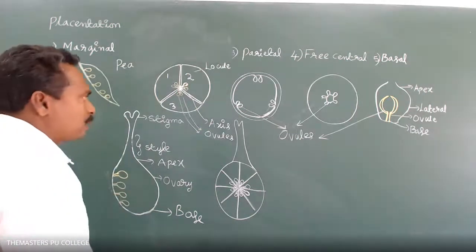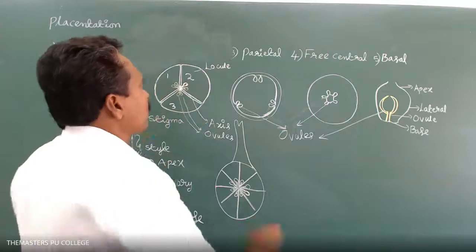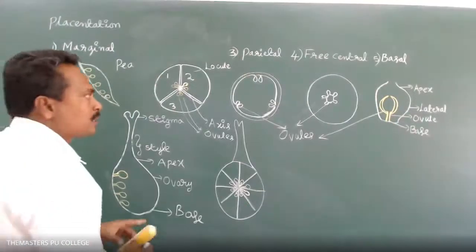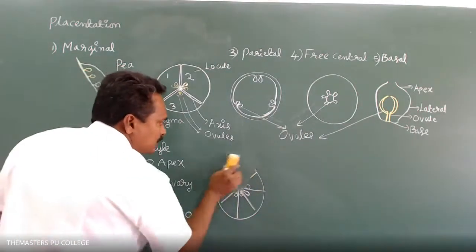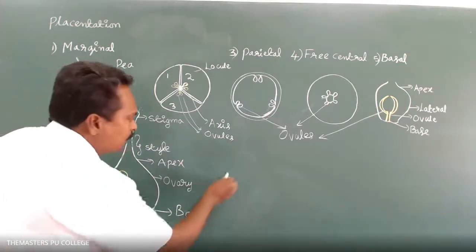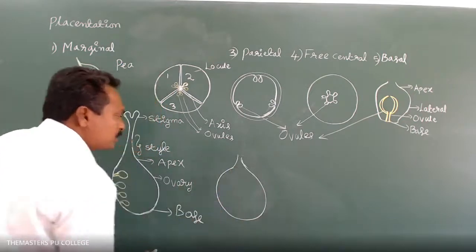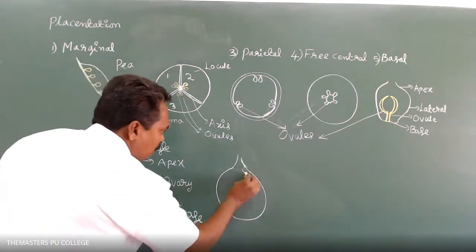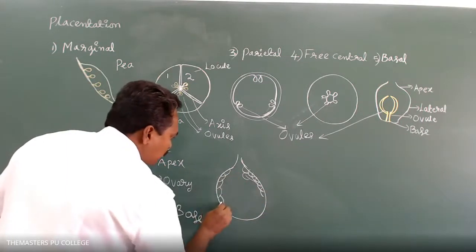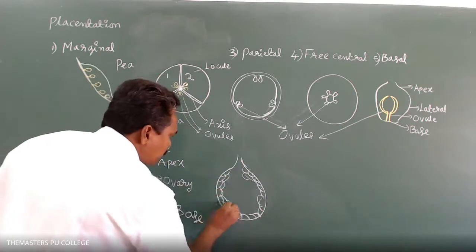Next, what is the next type of placentation? Parietal placentation. In parietal placentation, the ovules are attached at the peripheral region or inner wall of the ovary.